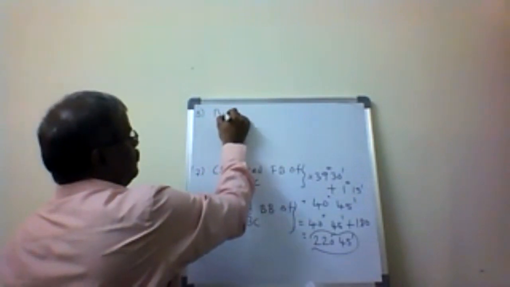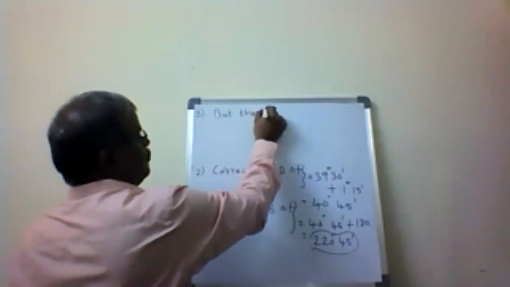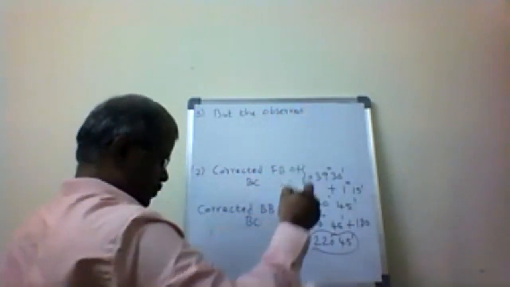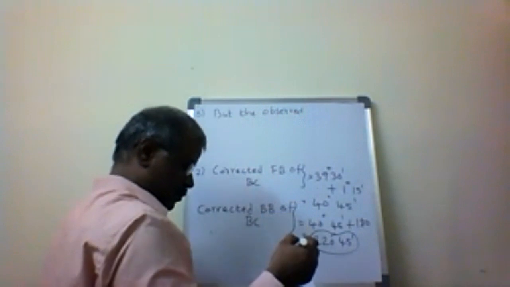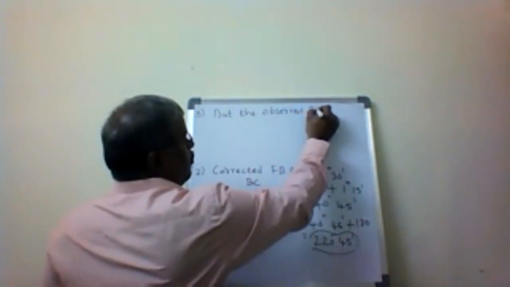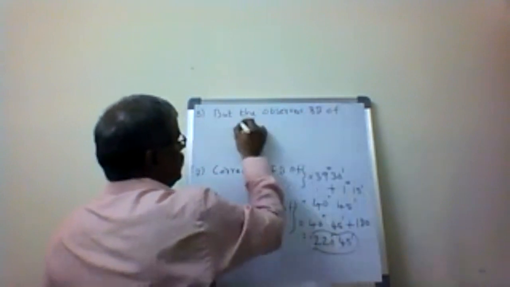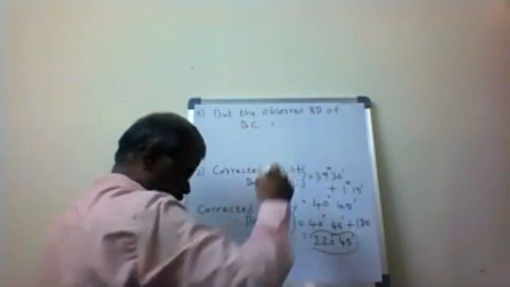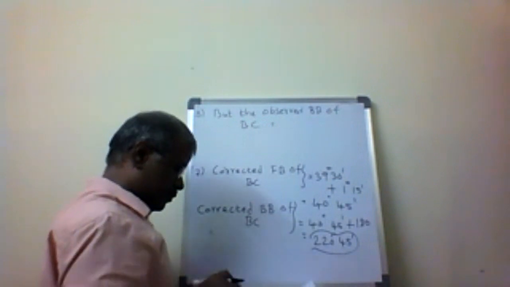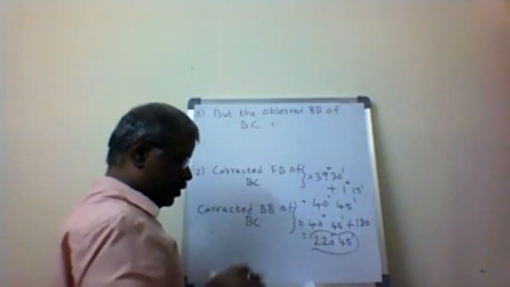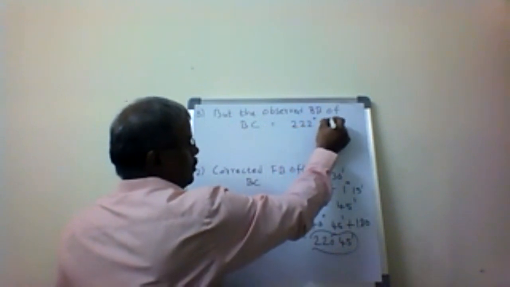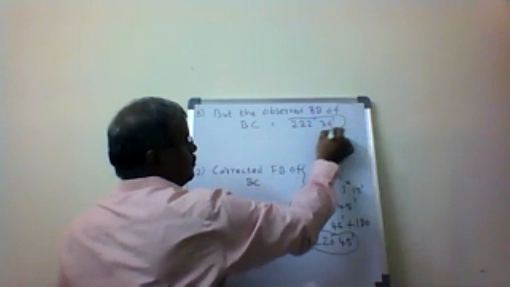But the observed backward bearing of BC equals 222 degrees 30 minutes.